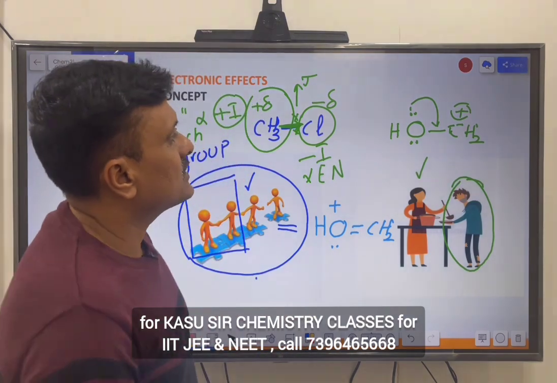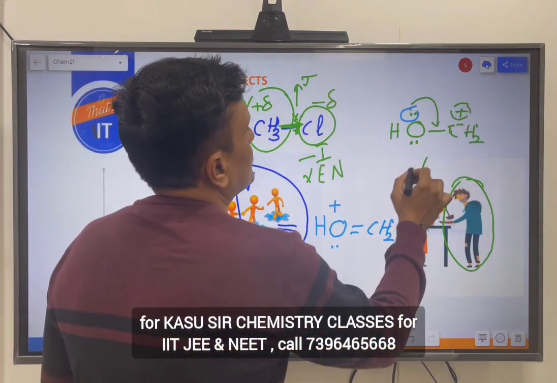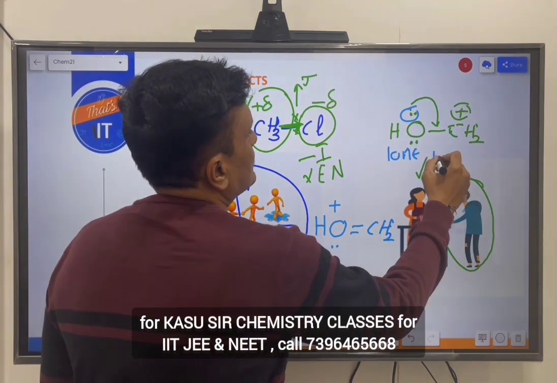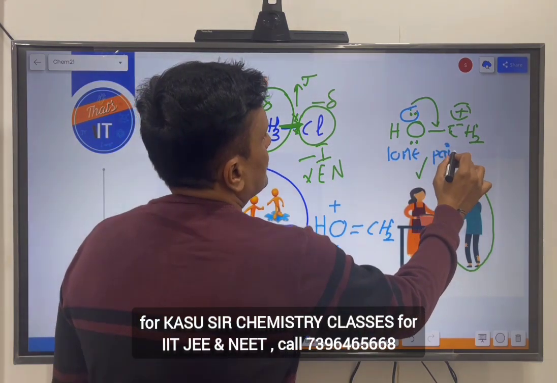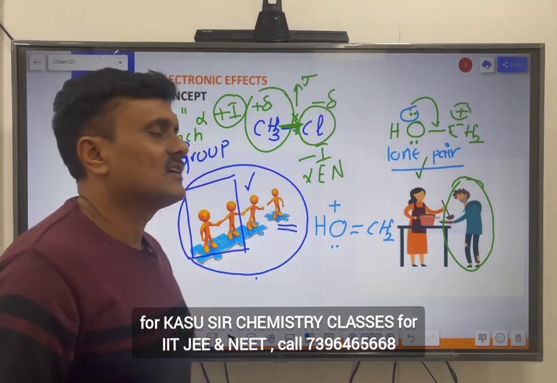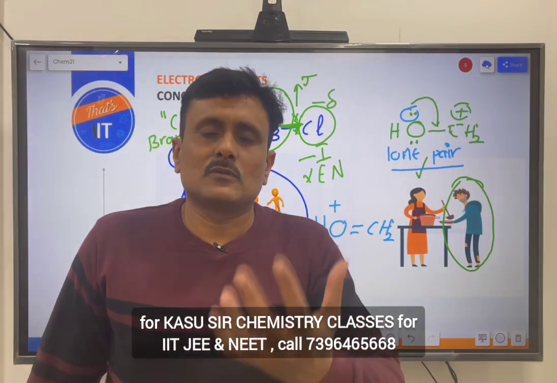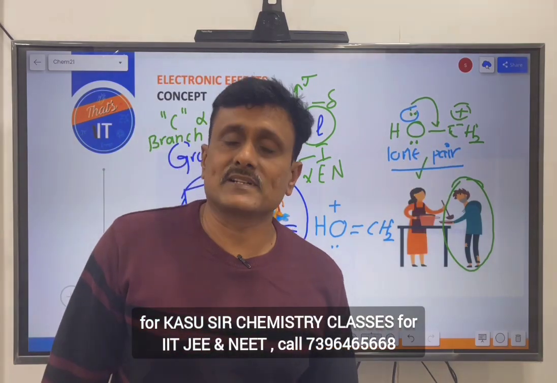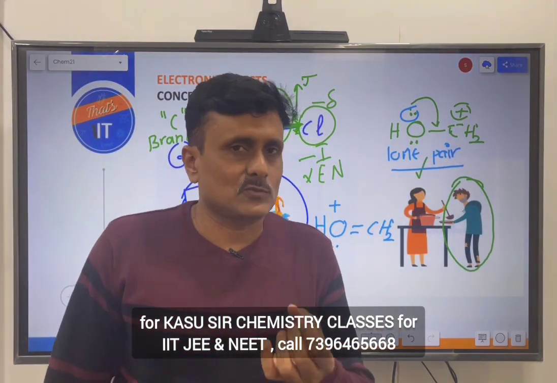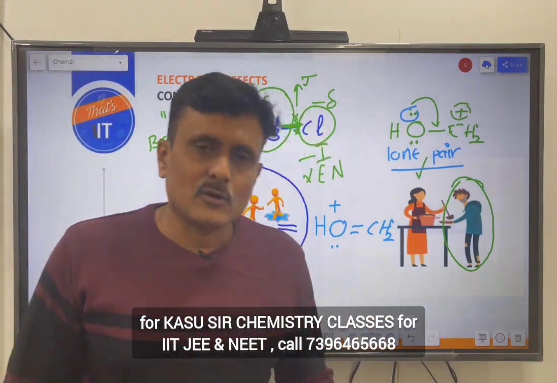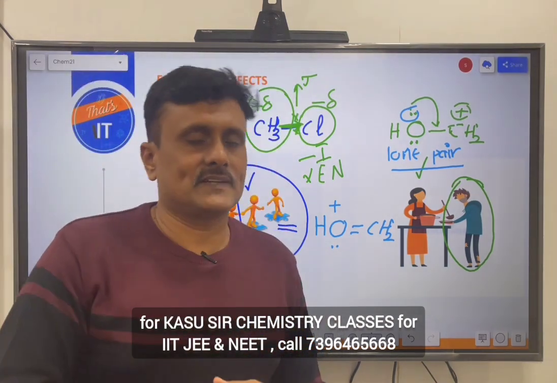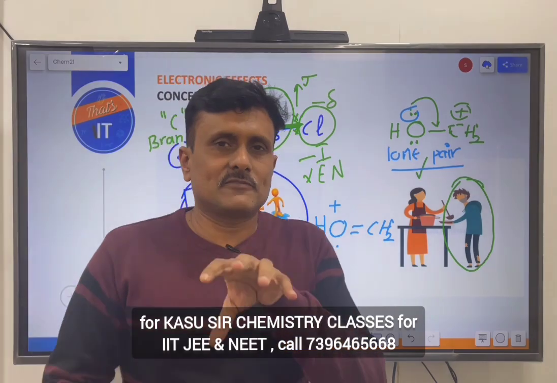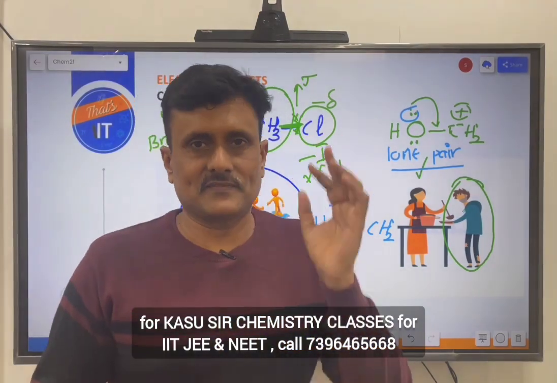So, here is the donation of the lone pair of electrons. In the previous case, we have seen the donation of the sigma electrons, alright, due to electronegativity difference. Here, the donation of lone pair or negative charge, so that octet can be completed for the other group, is known as mesomeric effect, or also known as resonance effect, because you can see the resonating structures only. Alright. So, what is the difference between resonance and mesomeric effect?